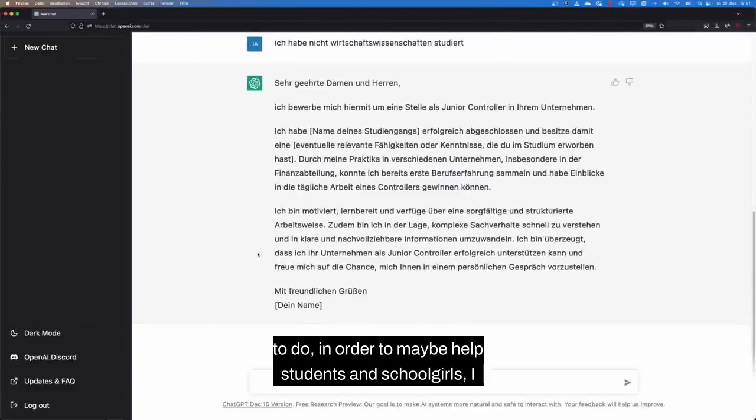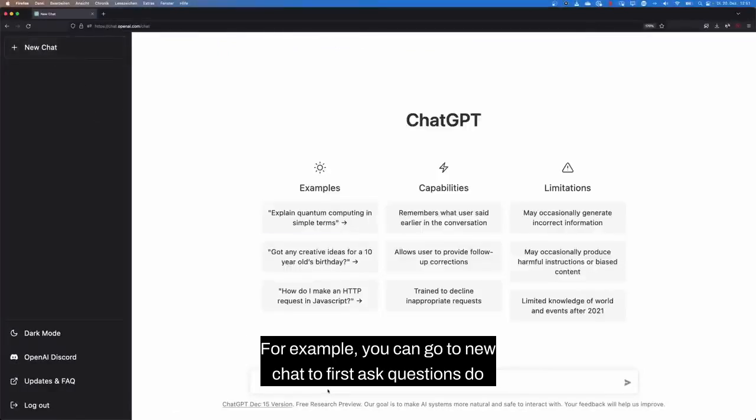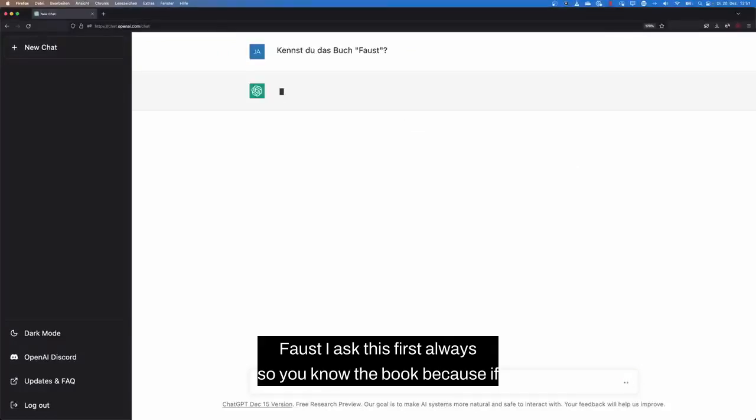In order to maybe help students and schoolgirls, I would like to show you how you can summarize certain books here. For example, you can go to new chat to first ask questions. Do you know the book Faust? I ask this first always so you know the book.